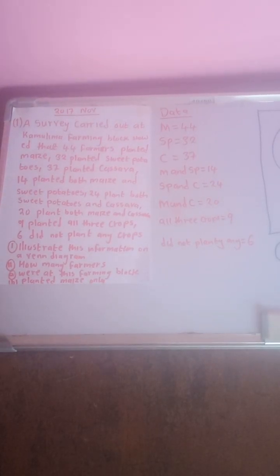It's very important. This is Mathematics, Paper 2, 2017, November. And the question says, a survey carried out at Kalumina Farming Block showed that 44 farmers planted maize, 32 planted sweet potatoes, 37 planted cassava, 14 planted both maize and sweet potatoes.